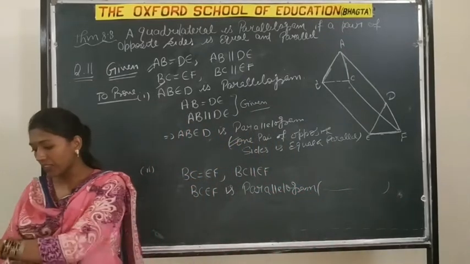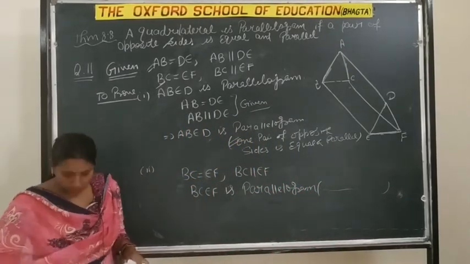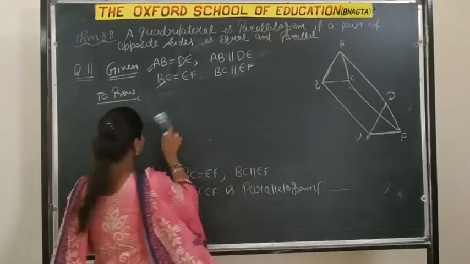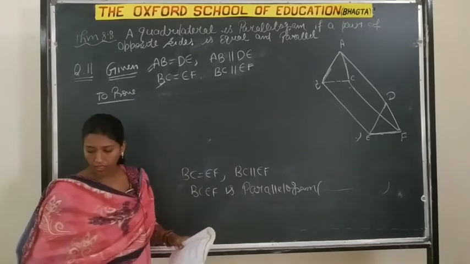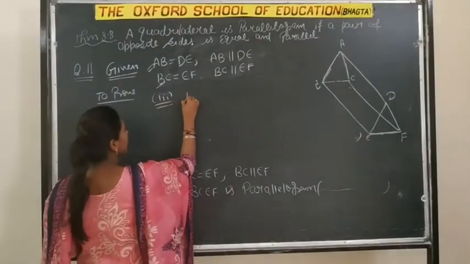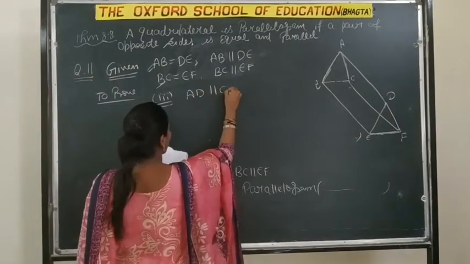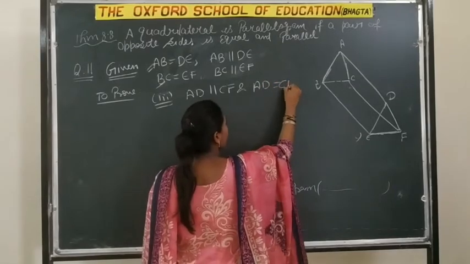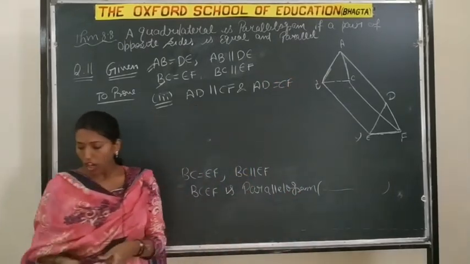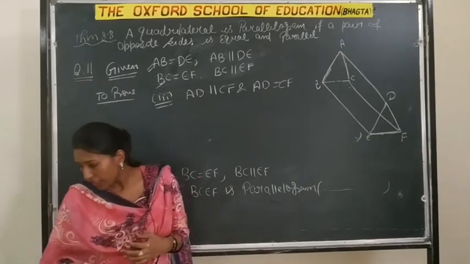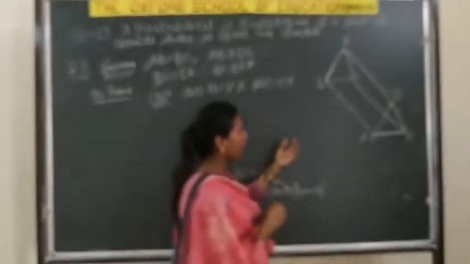Now third part. In the third part we have to prove that AD is parallel to CF and AD is equal to CF. So how will we prove this? We proved already that ABED is a parallelogram.